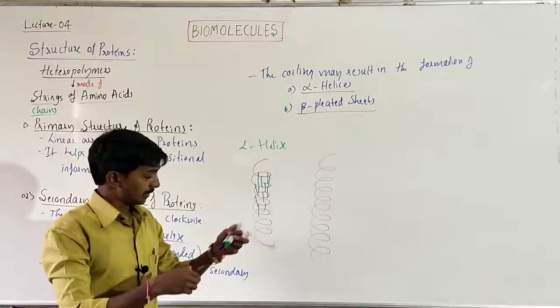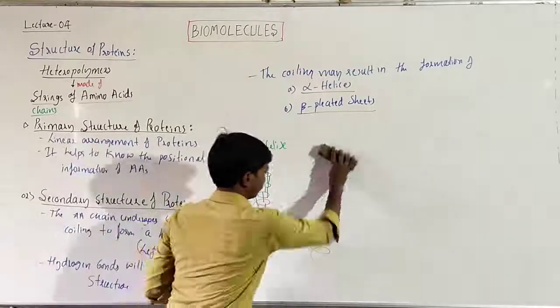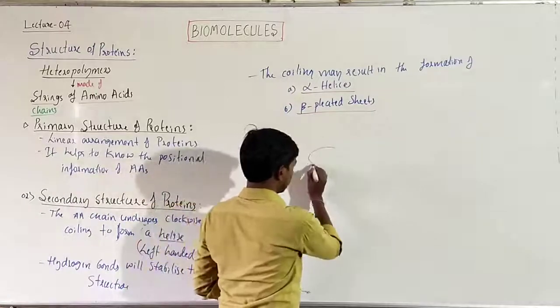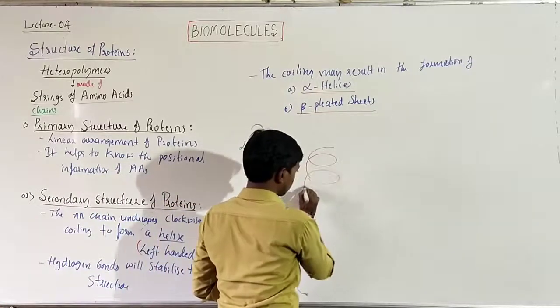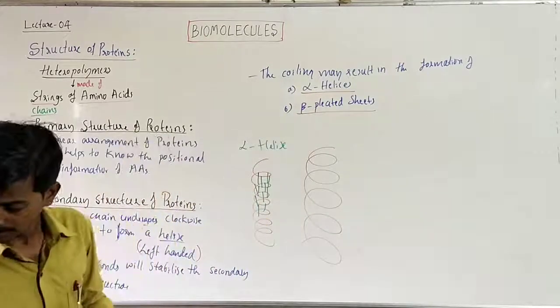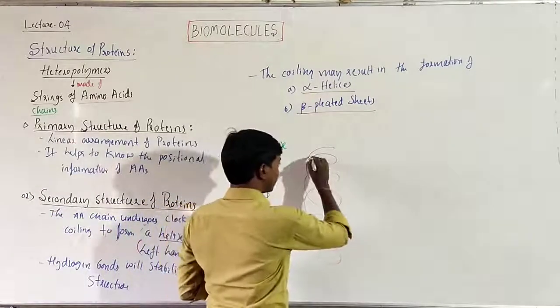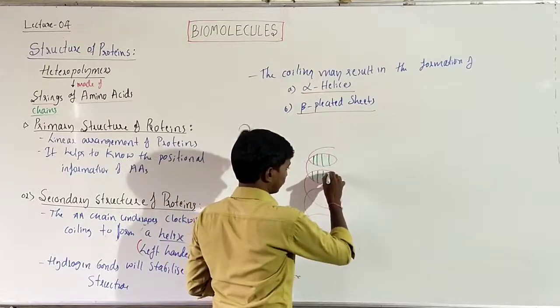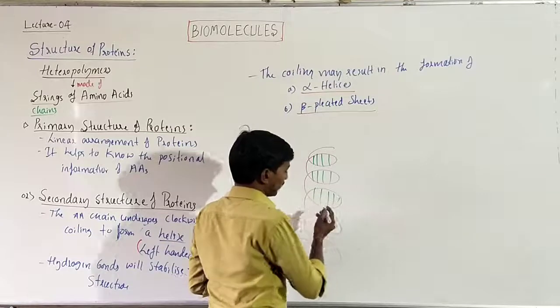Here what happens is, better we draw it. So imagine this is the coil. Here when the bonds are made between the respective coils itself, that becomes a sheet.